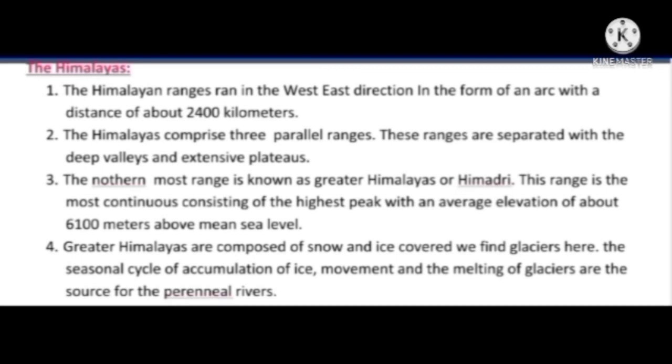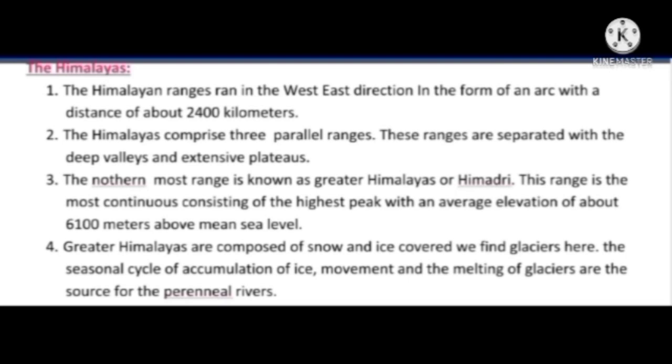In major division, the first topic is the Himalayas. The Himalayan ranges run in the west-east direction in the form of an arch with a distance of about 2,400 kilometers. The Himalayas comprise three parallel ranges. These ranges are separated by deep valleys and extensive plateaus.